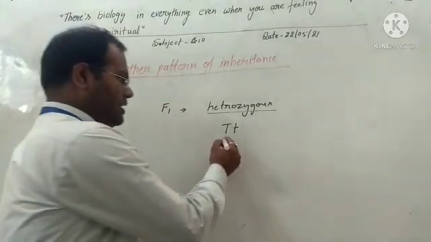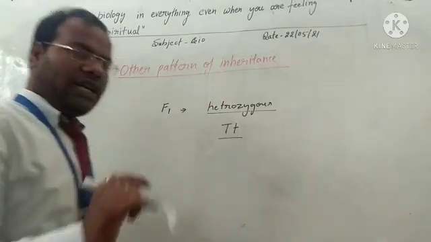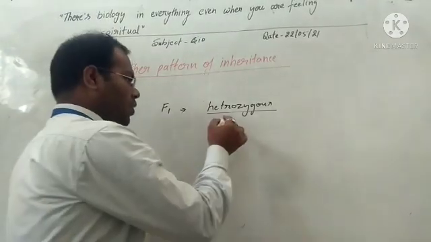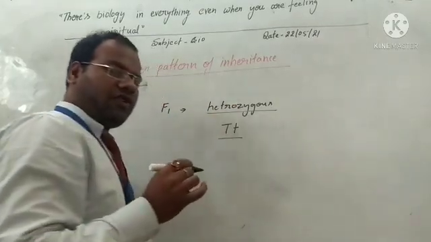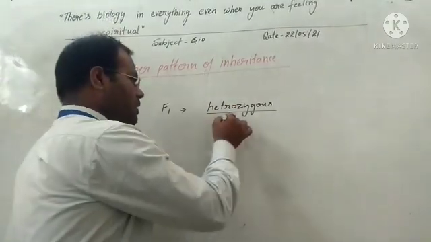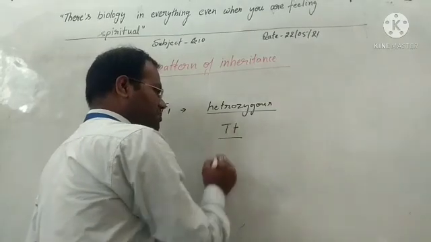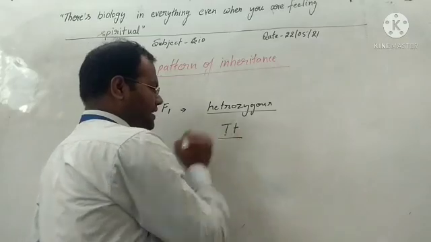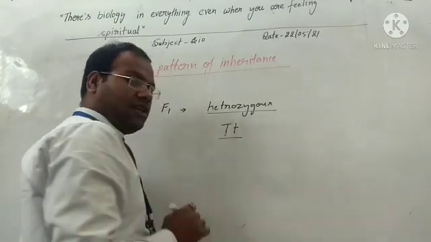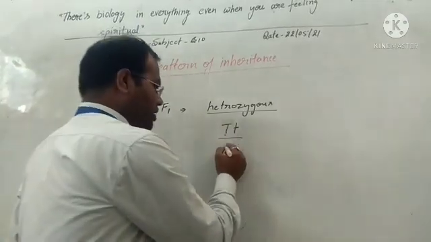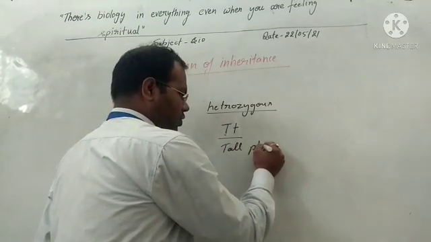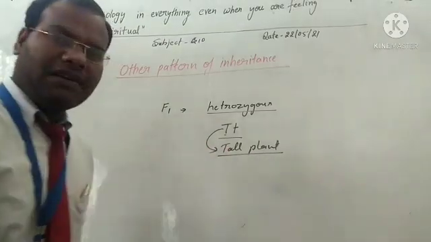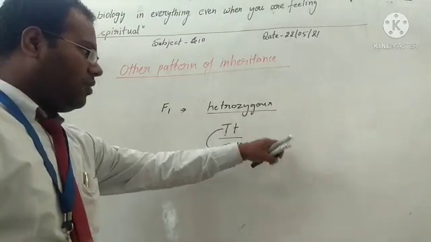In this type of alleles, only one allele is responsible for the expression of the character. So here capital T is responsible for the character of the offspring. This capital T represents the tallness of the plant, meaning this is a tall plant. Capital T represents the character of the offspring.